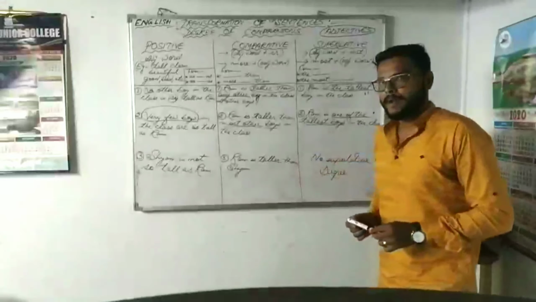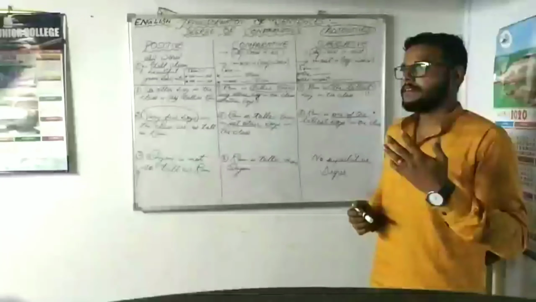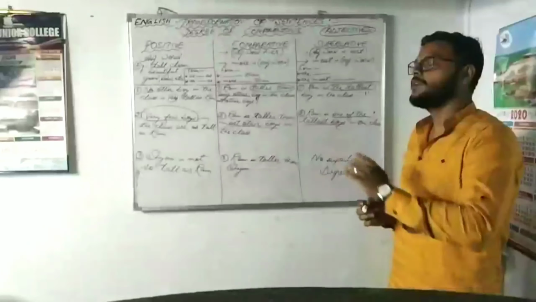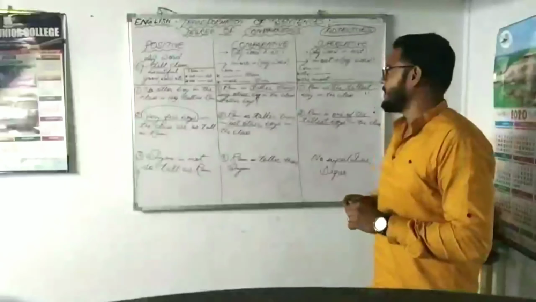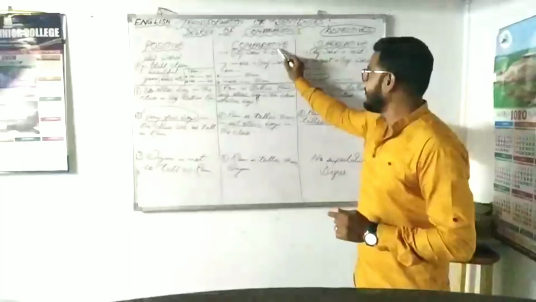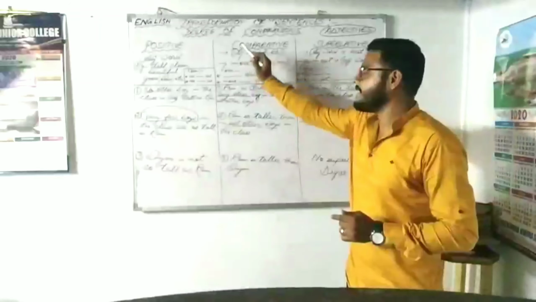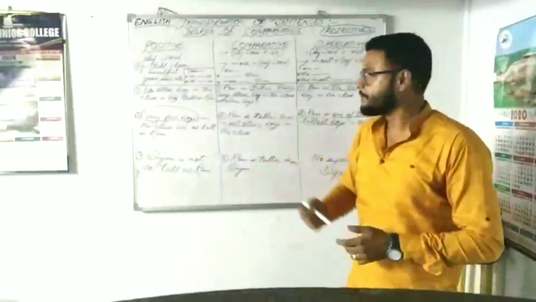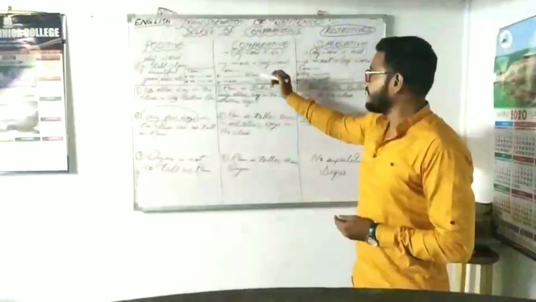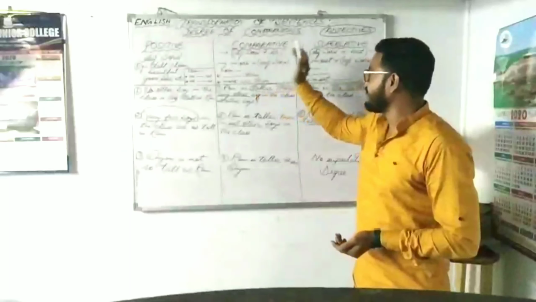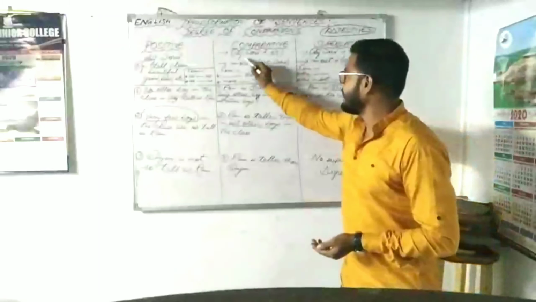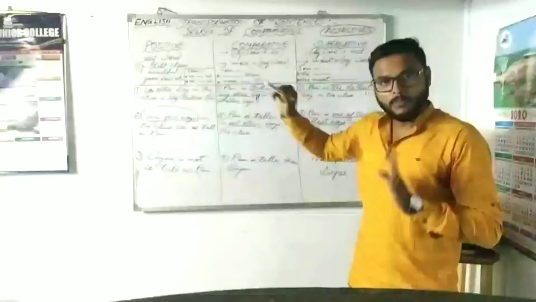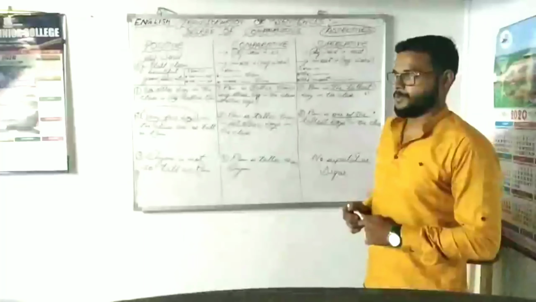Coming to comparative degree, we can change from positive to comparative in 2 ways. Firstly, by adding er to the adjective word, like taller or cleaner. And again, we can change positive degree into comparative by adding more plus the adjective word.